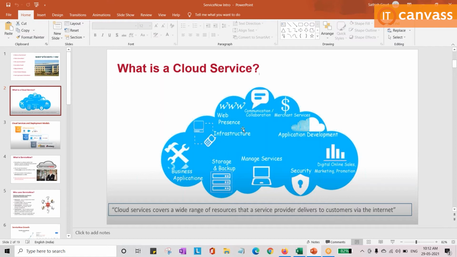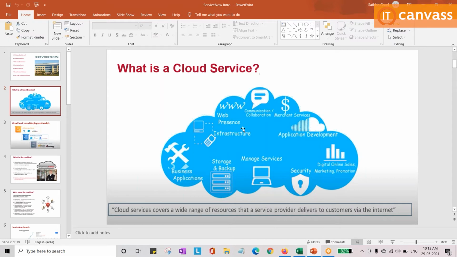ITSM is IT service management, information technology service management. Internally, in an organization, to manage the services, they will use ITSM kind of tools. There are a number of different tools, and one of them is ServiceNow as well. ServiceNow is not only born for ITSM, it has different other applications. We will discuss that in the ServiceNow architecture part.